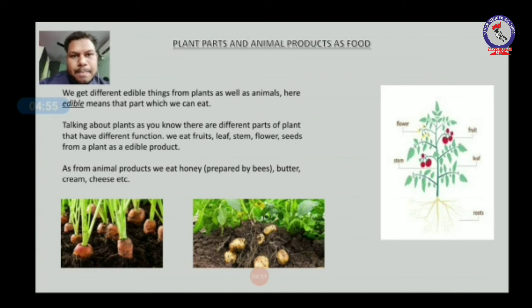First is carrot. Okay, you know, carrot is a root, it is not the stem of the plant, it is the root. Okay, we eat stem, root of the plant. And potato is a stem, it also grows underground, but it is not called root, it is called stem. So we eat stem of some plants, we eat root of some plants, we also eat leaves of some plants. For example, spinach is a leaf, so we eat leaf. And from others we also eat fruit.